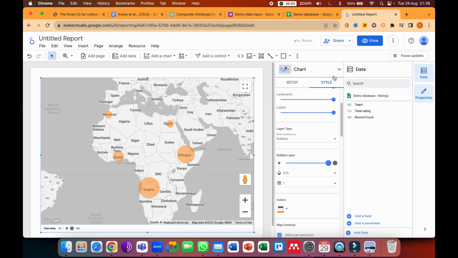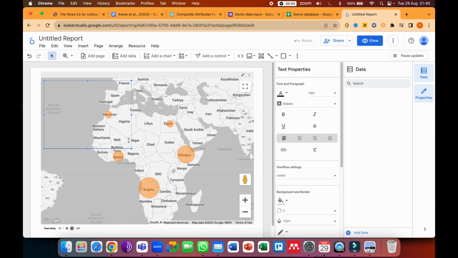There we go. And we can also add in text. We can call this hybrid organizational health.